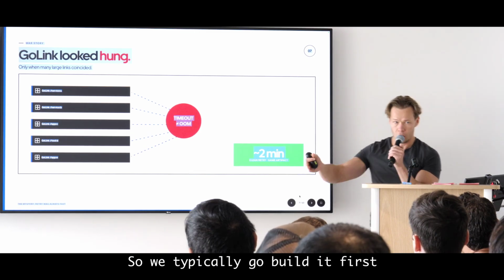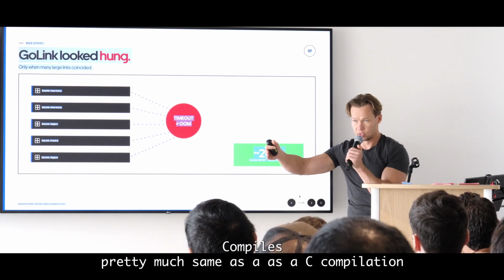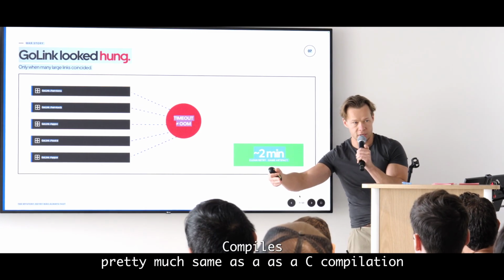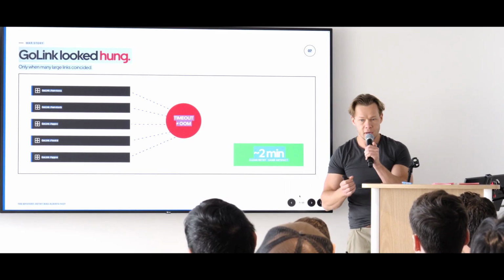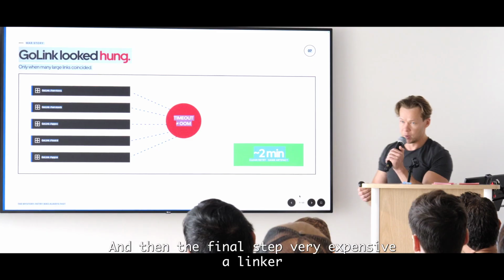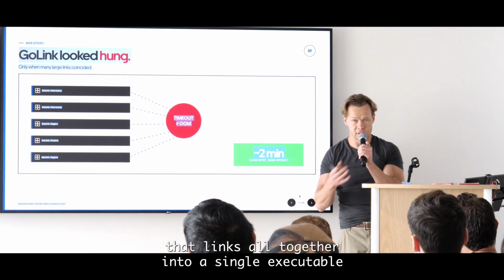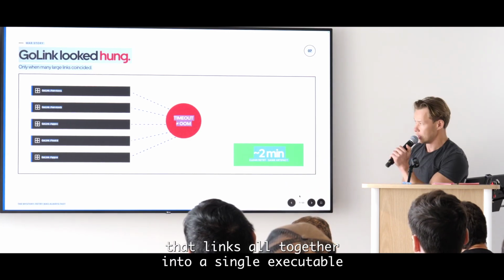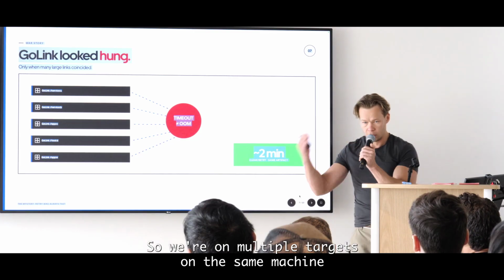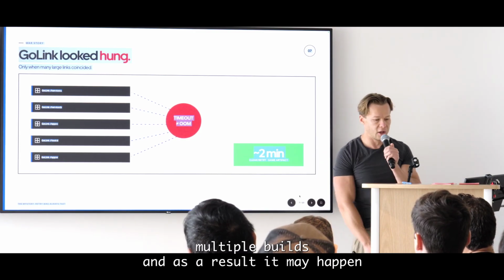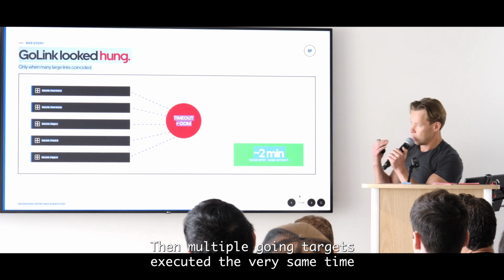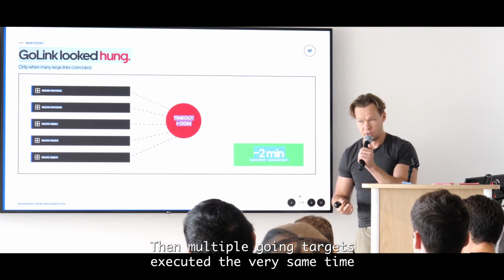So a typical Go build, it first compiles pretty much the same as a C compilation. It first compiles the code into so-called Go archives, and then the final step, very expensive, a linker that links all together into a single executable. So we run multiple targets on the same machine, multiple builds, and as a result, it may happen that multiple Go-link targets execute at the very same time.